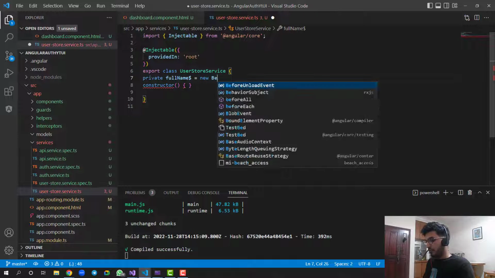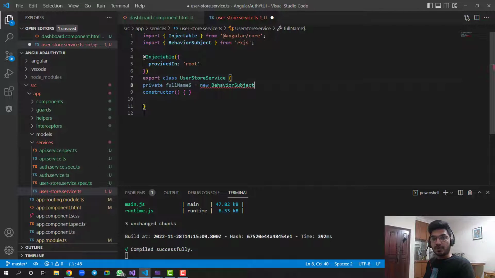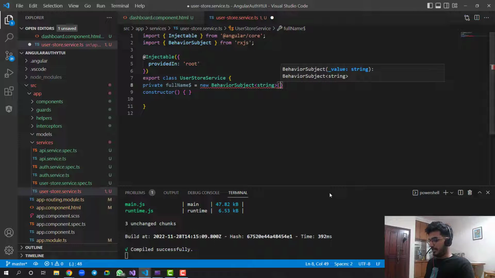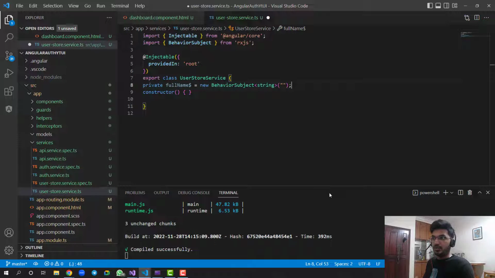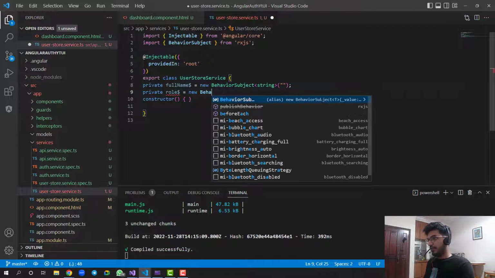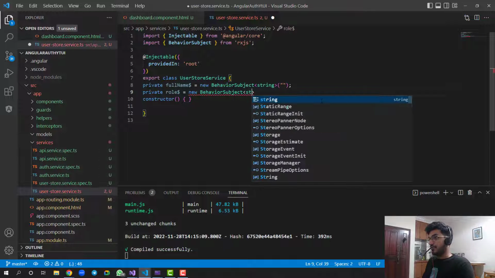So I'll say new BehaviorSubject, and this is of type string. In BehaviorSubject we need to initialize a value, or else it will throw an error. It will say expected one argument but got 0, which means we need to initialize a value. So my current value will be empty for full name. Same thing I will do for role. So I'll say private role, BehaviorSubject, again the type is string.